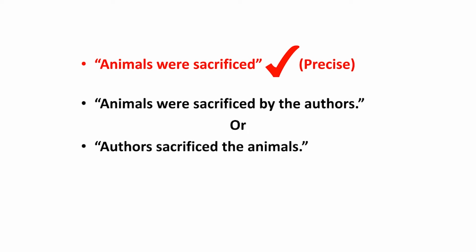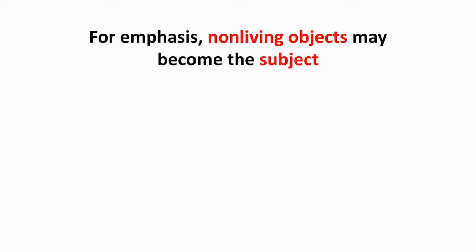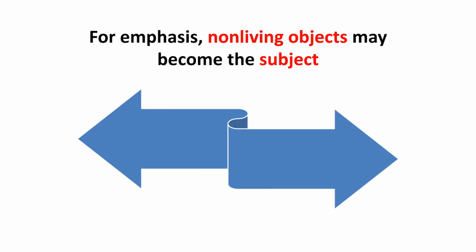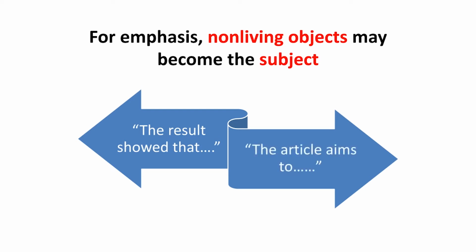For emphasis, non-living objects may become the subjects of the sentence. So, in research writing, for emphasis, many times non-living objects become the subjects. We often use sentences with non-living subjects for the sake of emphasis, as in, the results showed that, the article aims to.